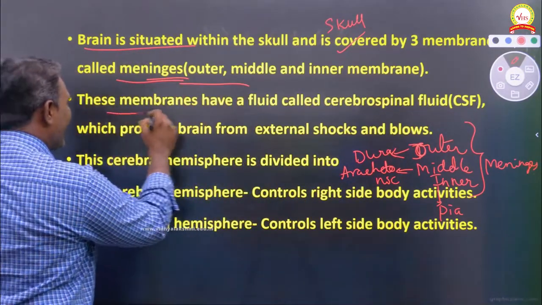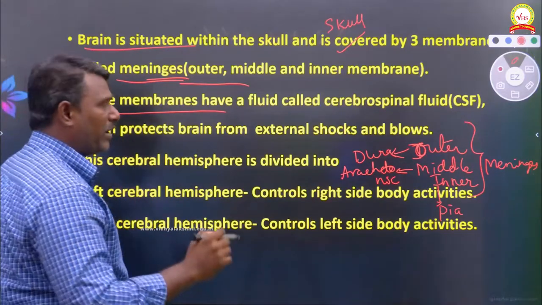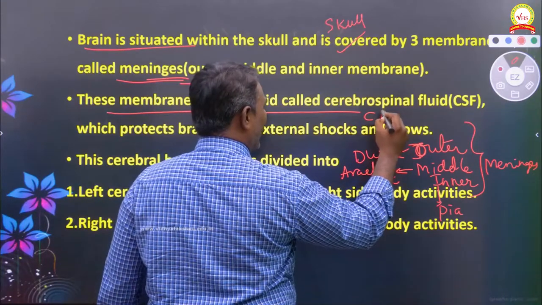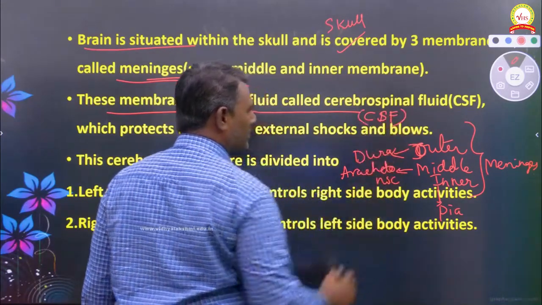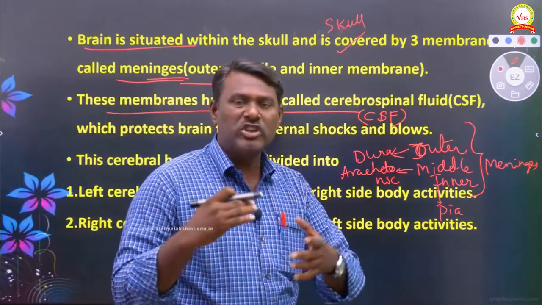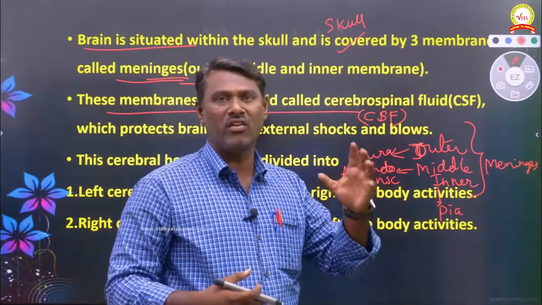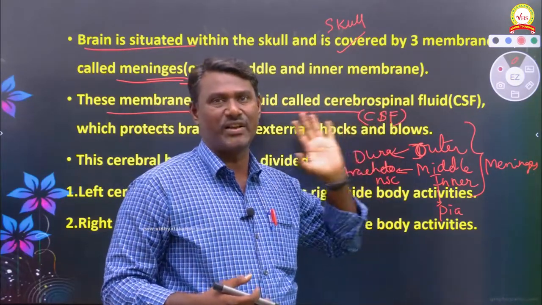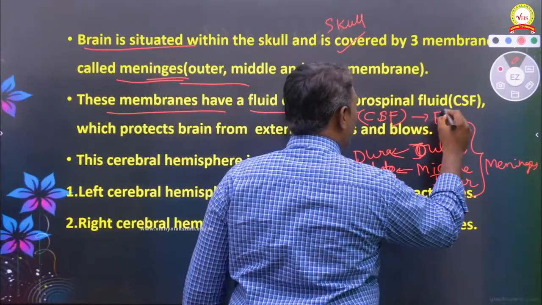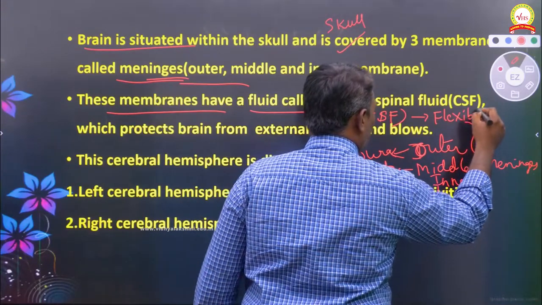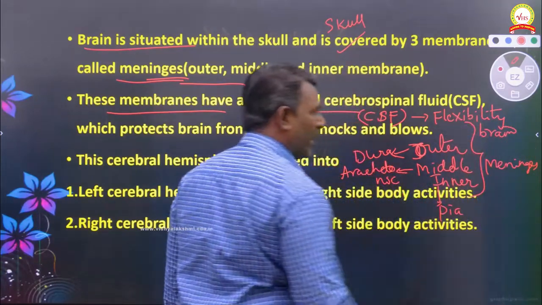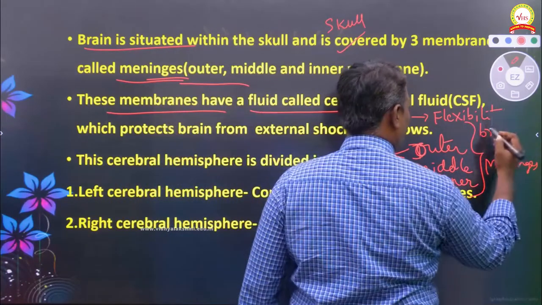Next, these membranes have a fluid, very, very important. The fluid which is present within the brain we call CSF, cerebrospinal fluid. The main function of CSF is that it gives flexibility to the brain.